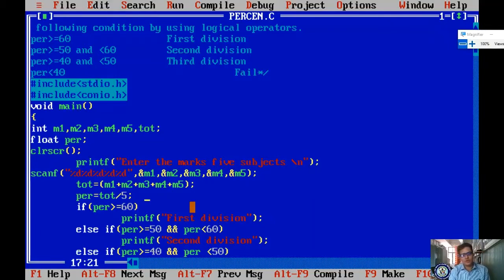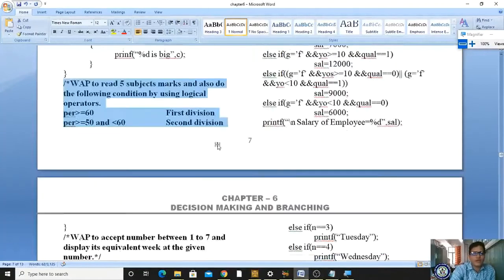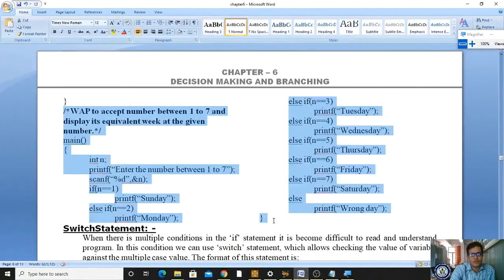Okay, if I want to do that exactly, we have to make a little modification. No problem, you try it. Here we have not done it, you just try it. Okay, clear? Yes, that's it. So that is your program related to else if ladder. And here one more program exists. I will explain this because it is required for the next concept. So this is else if ladder.